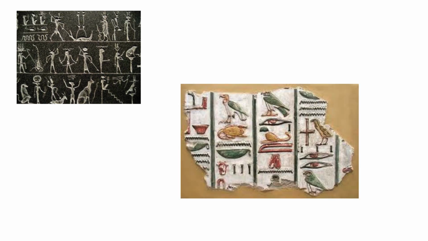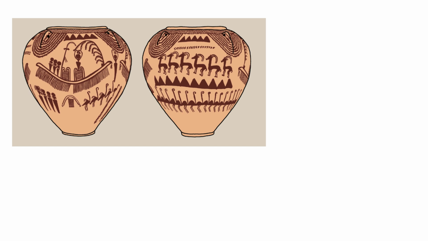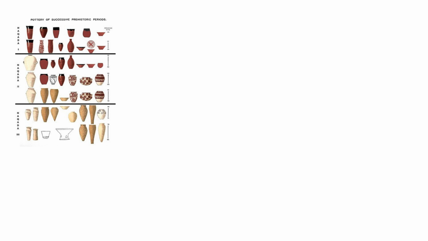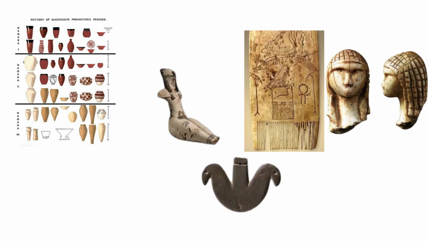The Naqadas made early advancements, such as creating symbols that evolved into Egyptian hieroglyphs, developing two-dimensional art, and using a grid for proportions in art. They also crafted painted pottery, figurines, ivory carvings, and slate palettes.